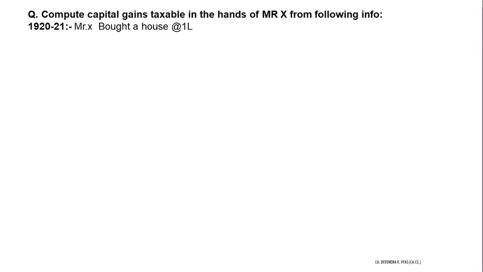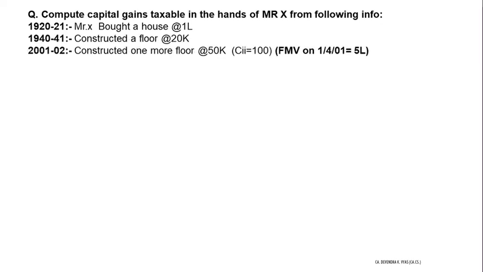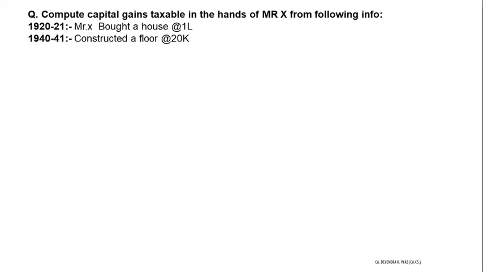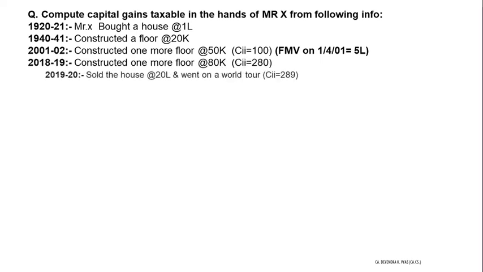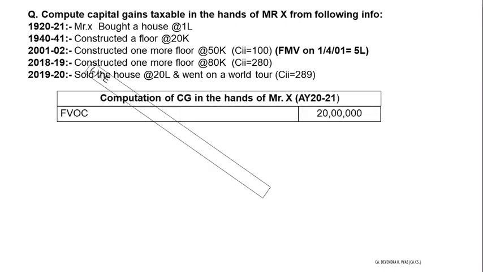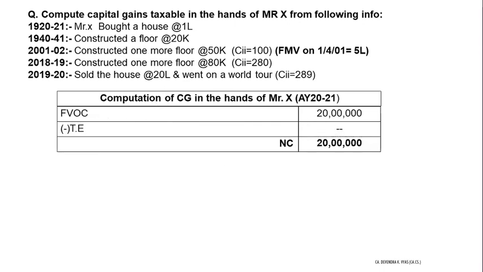It is of sale, and it involves three improvements. Okay, let's see. Mr. X bought a house at 1 lakh in 2021. In 40-41 he constructed. See, now this improvement we are going to ignore. Then in 01-02 again improved. This we will consider. FMV is given. FMV is 5 lakhs. Actual cost was 1 lakh. So obviously we will take 5 lakhs, whichever is higher. 18-19 again improvement we'll consider, and finally sold the house at 20 lakhs and went on a world tour. We are not concerned where did he go. Okay, so FPOC is there, transfer expenses are not there, so NC is 20 lakhs.